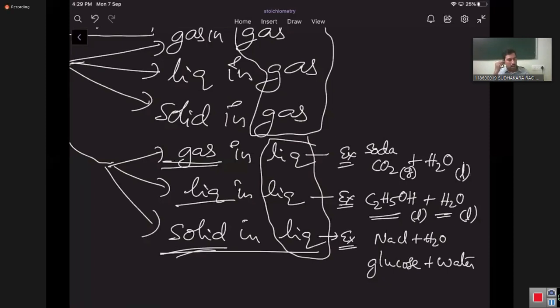Now we are talking about homogeneous mixtures; that time we will discuss heterogeneous systems. We can call them sols, aerosol, aquasol, different types of sols. Sols means heterogeneous mixtures.